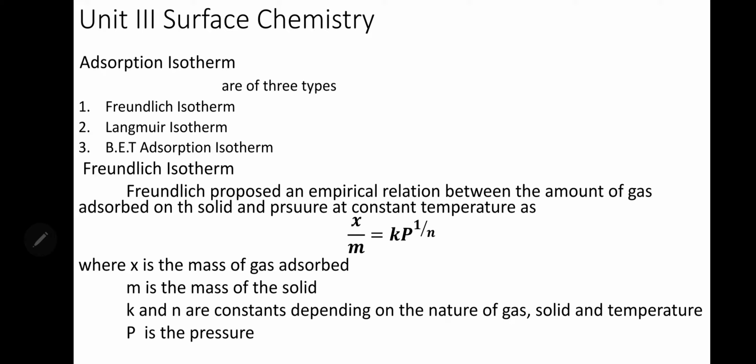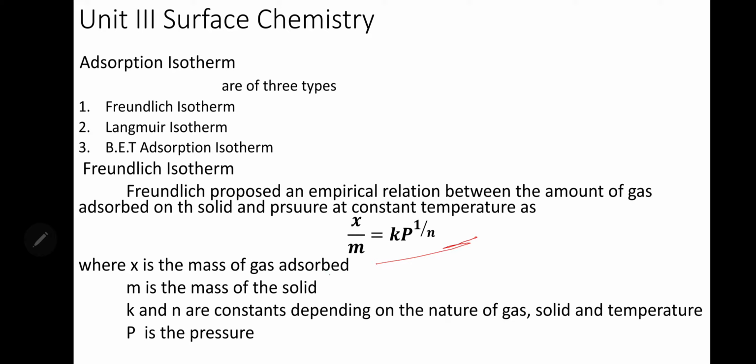Then adsorption isotherm, there are three types: Freundlich isotherm, Langmuir isotherm and BET adsorption isotherm. Freundlich isotherm is an isotherm proposed by the scientist Freundlich. He proposed an empirical relation between the amount of gas adsorbed on the solid and the pressure at constant temperature. What he told is x by m is equal to k into p raised to 1 by n. Okay, this is the expression.